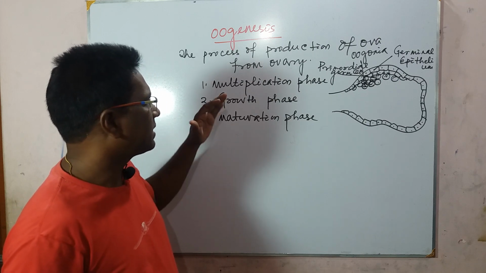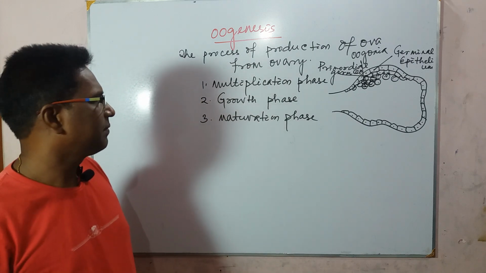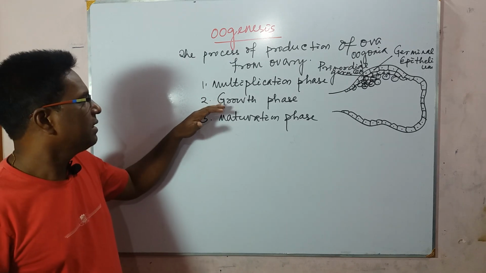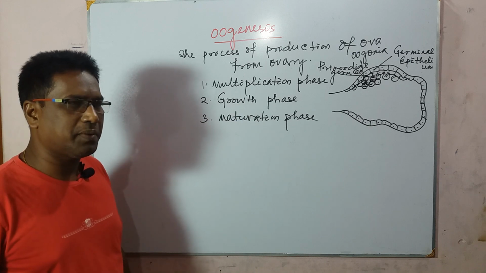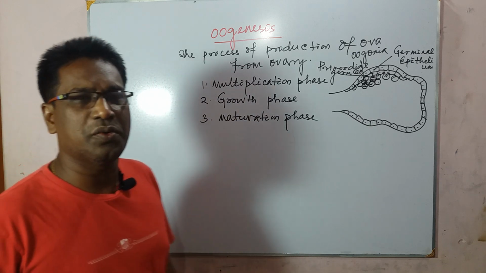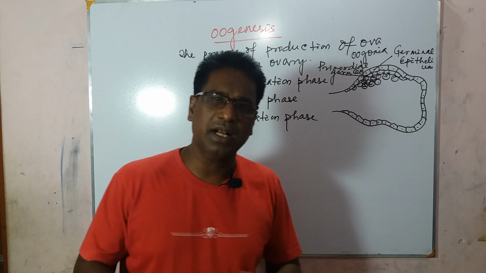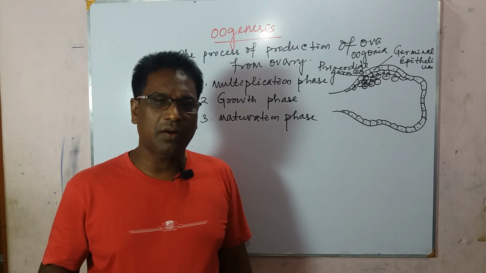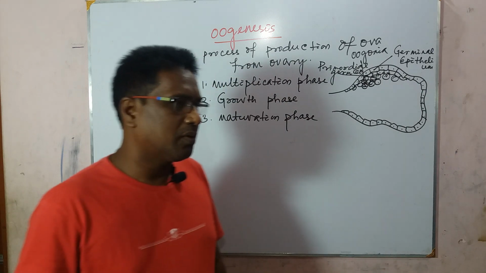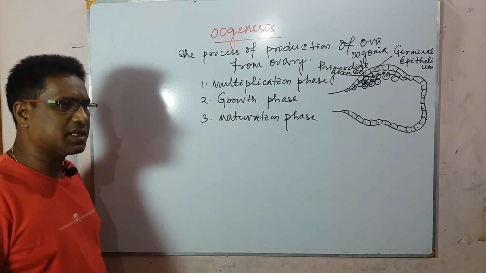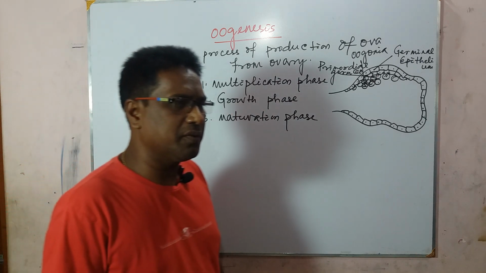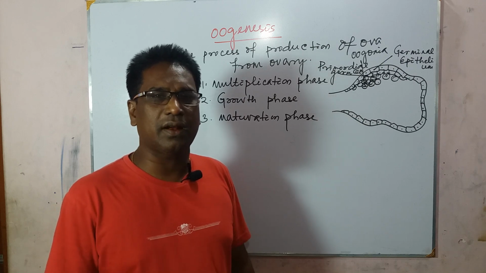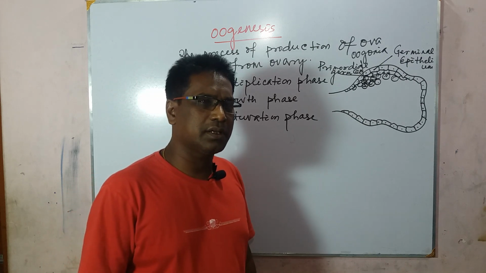Then the second phase starts, that is the growth phase. Students, the growth phase is characterized by growth of the oogonium. Out of that huge number of diploid oogonia, they undergo further growth by accumulation of more nuclear sap, increase in cytoplasmic organelles, and formation of other cellular organelles.